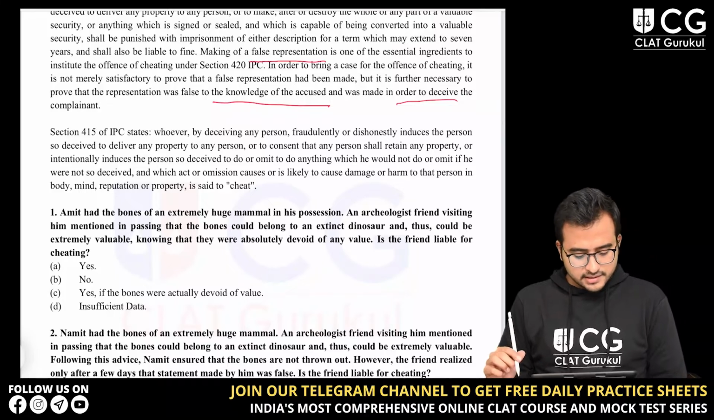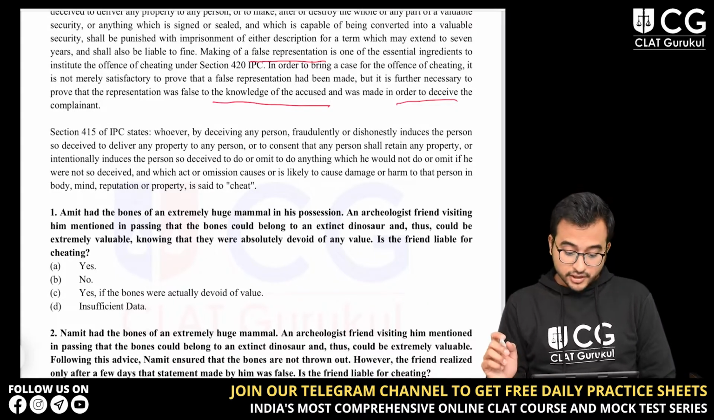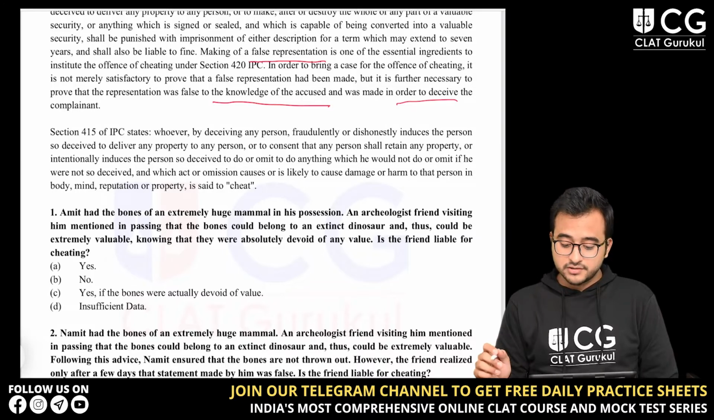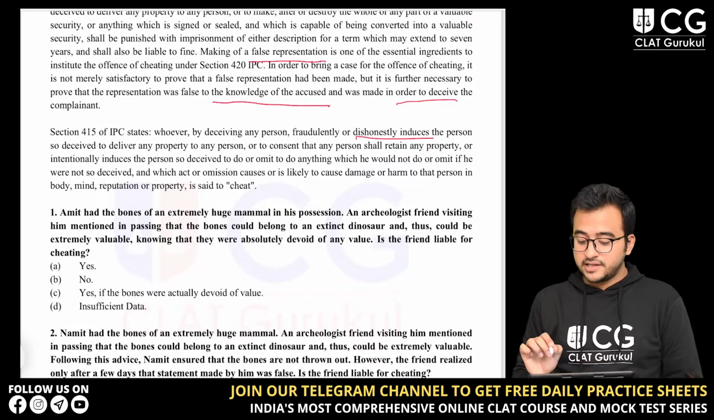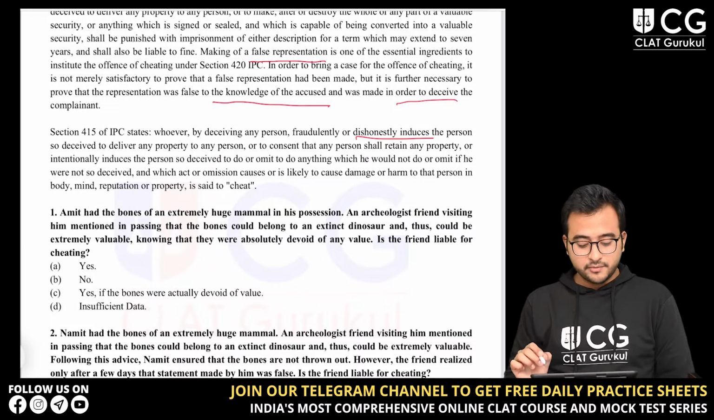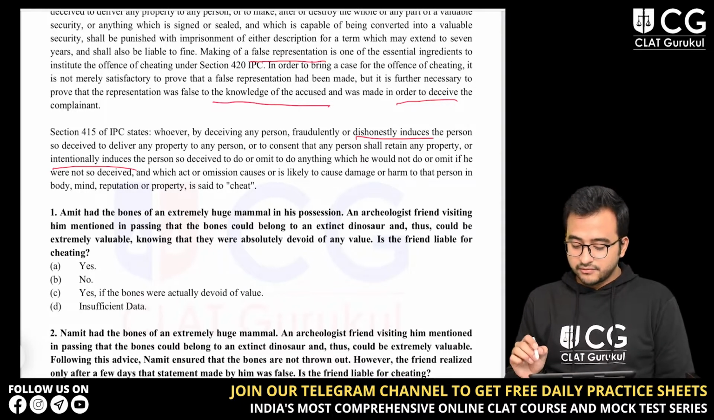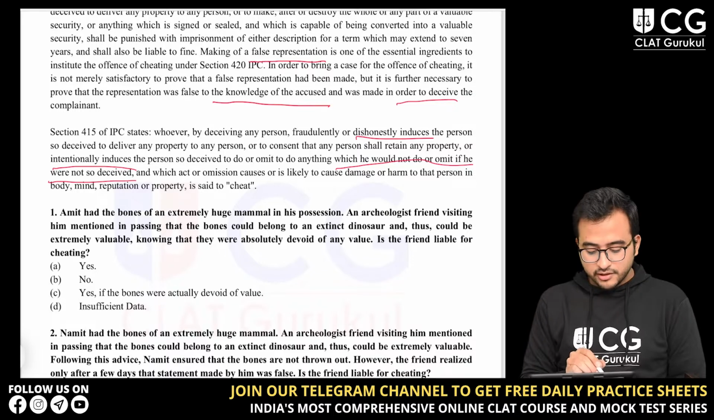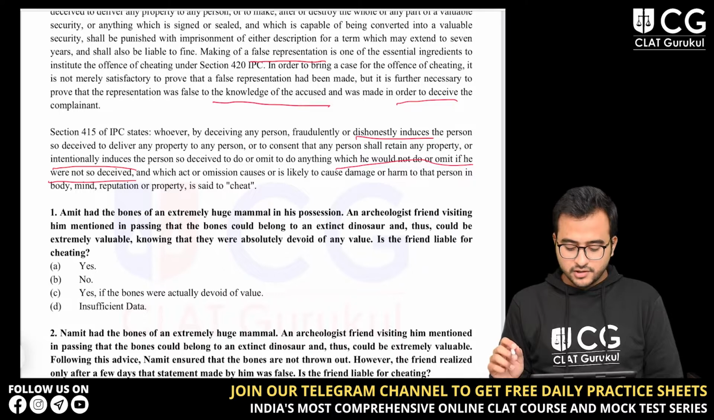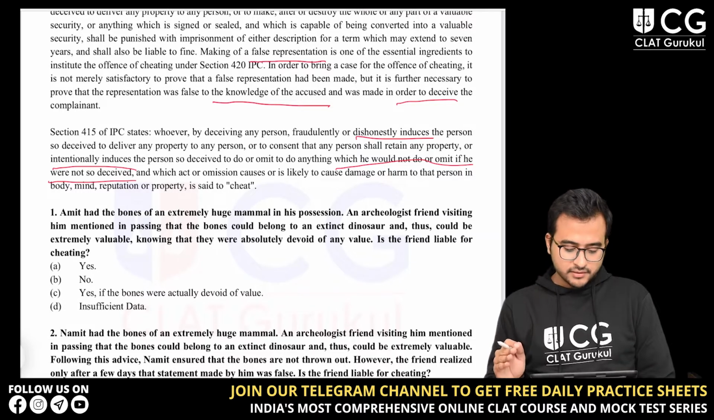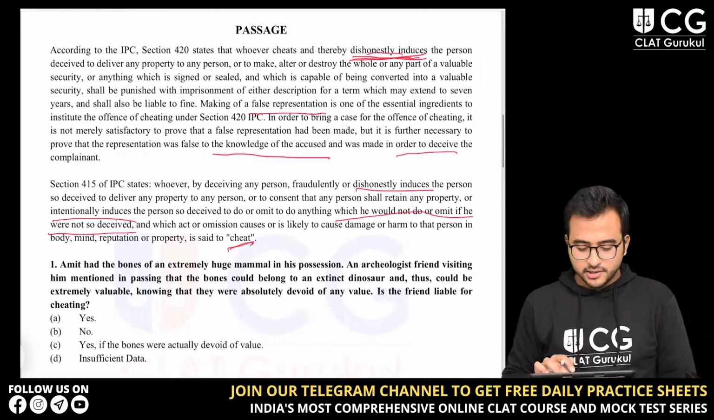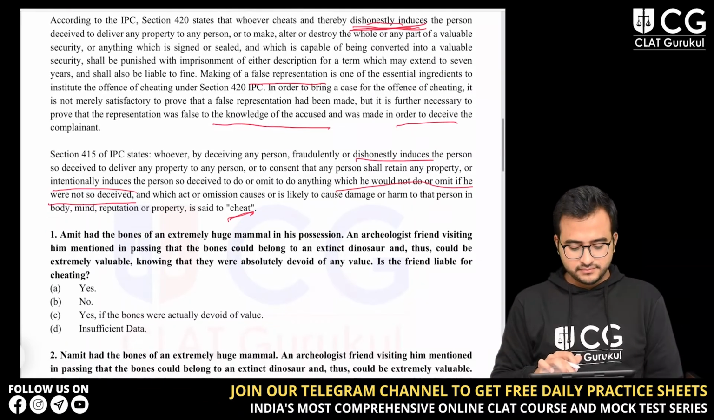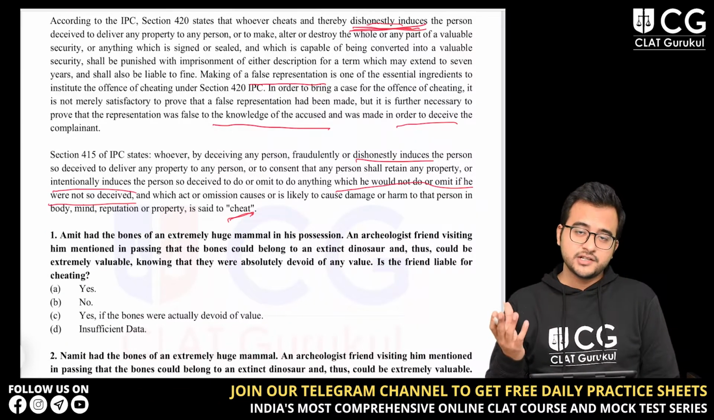The passage further states that section 415 of the IPC states, whoever by deceiving any person fraudulently or dishonestly induces the person so deceived to deliver any property to any person or to consent that any person shall retain any property or intentionally induces the person so deceived to do or omit to do anything which he would not do or omit if he were not so deceived, and which act or omission causes or is likely to cause damage or harm to that person in body, mind, reputation, or property, is said to cheat. यानी 420 is talking about punishment for cheating, and 415 is defining what cheating actually means.